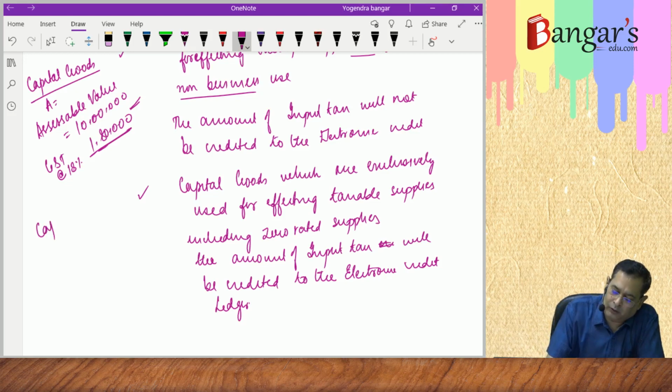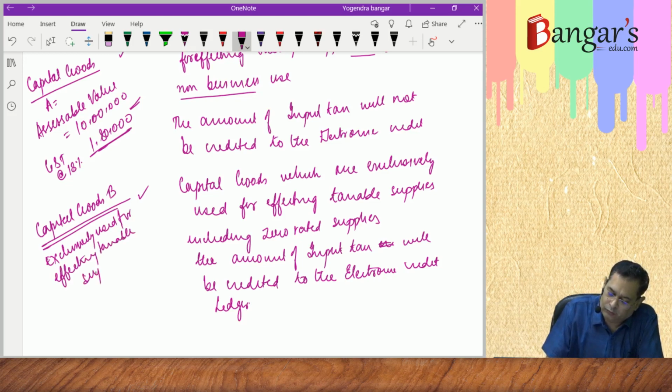Say capital goods B is exclusively used for effecting taxable supplies.